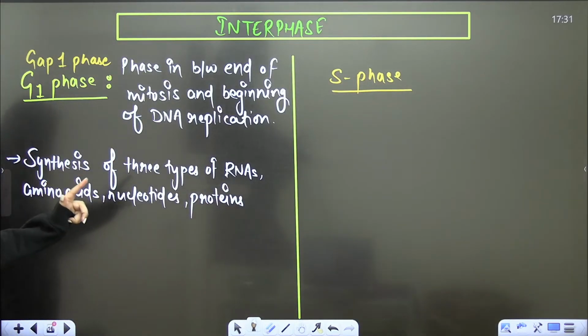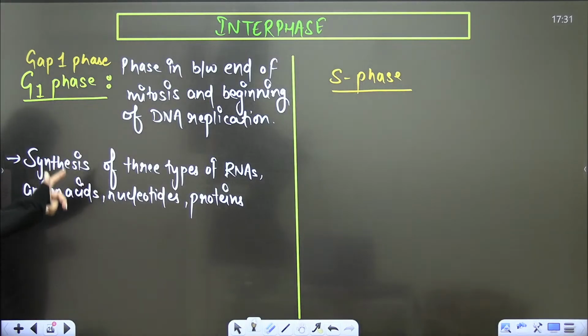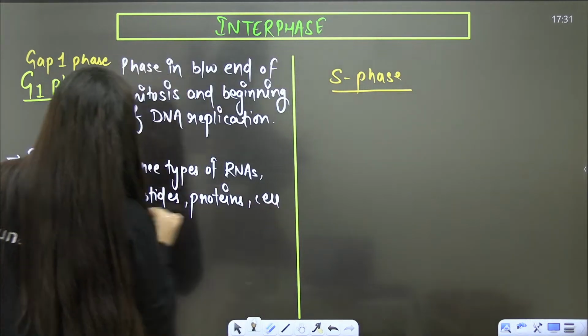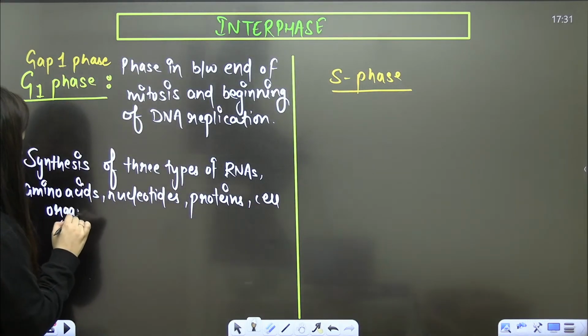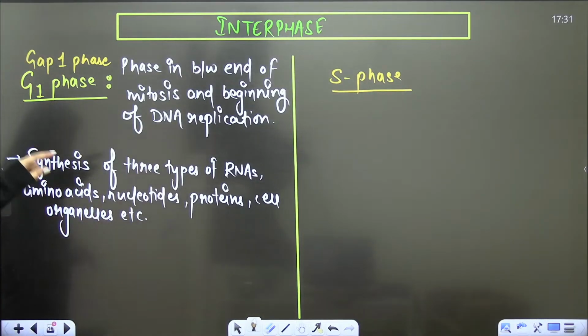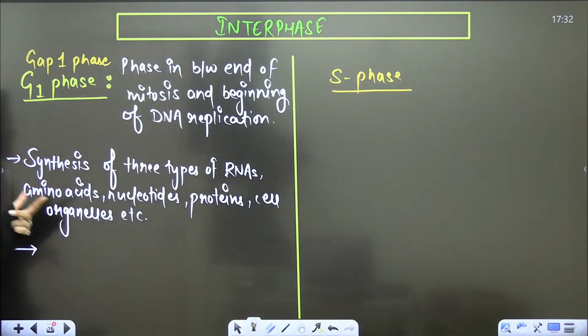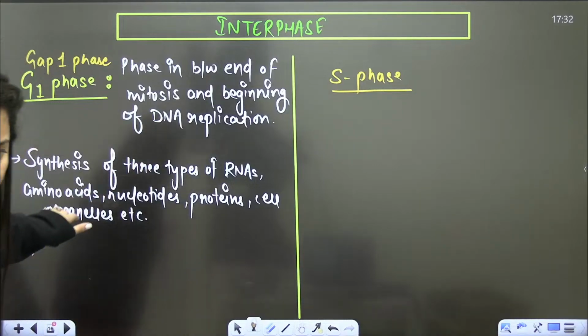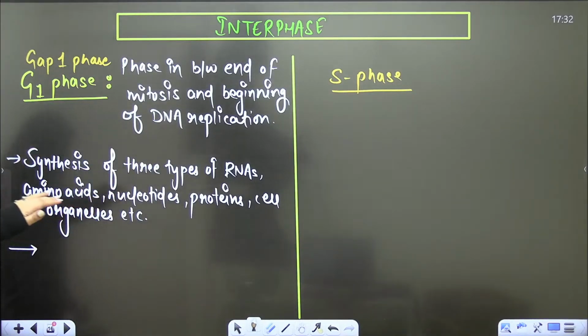Proteins means enzymes; the cell is going to make the enzymes now. So proteins, nucleotides, amino acids, and cell organelles will all get synthesized here. Basically cell organelles will duplicate their content here in the G1 phase. Is that clear? Because chemical reactions are going on here, can I say that metabolically this phase is very fast? High metabolism is there in this particular phase. Of course I can.